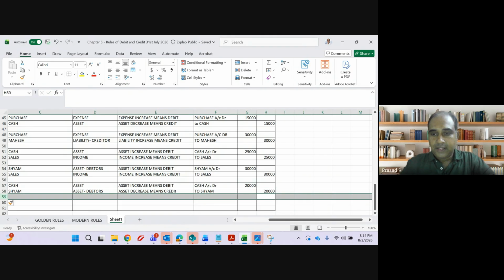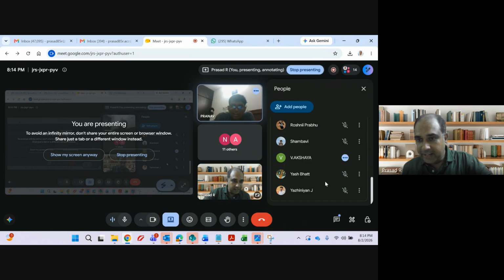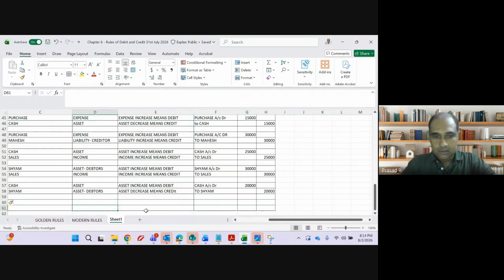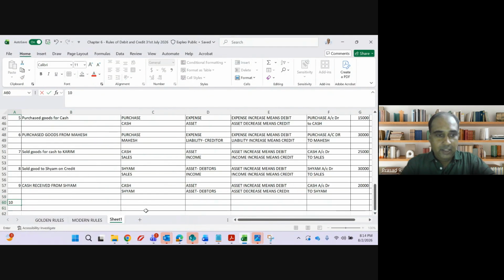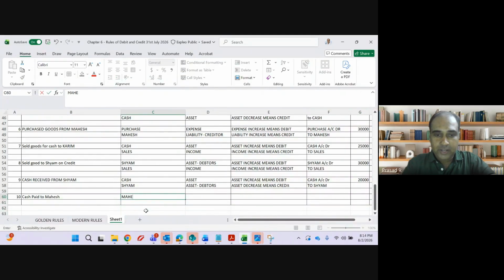Next also I will involve others who have not been involved so far. Shambhavi and Yainian have not been involved so far. Let me ask them. Okay. 10th: cash paid to Mahesh. Shambhavi, which are the two accounts involved? Mahesh account and cash account. Okay. Yainian, was Mahesh my creditor or debtor?